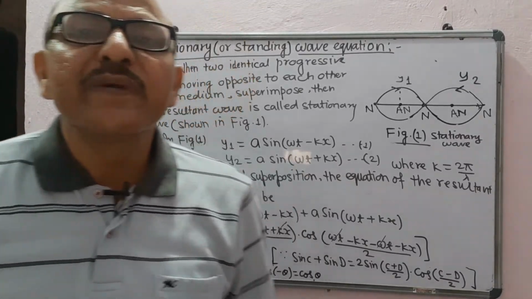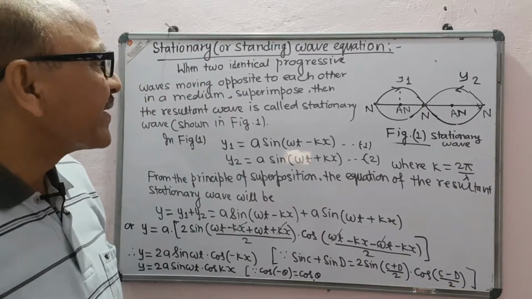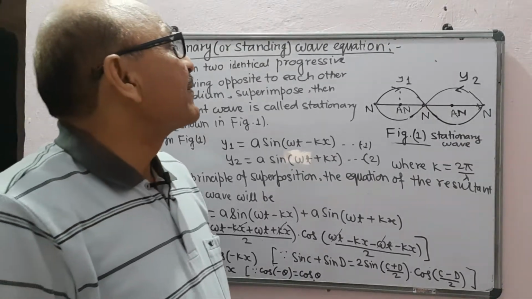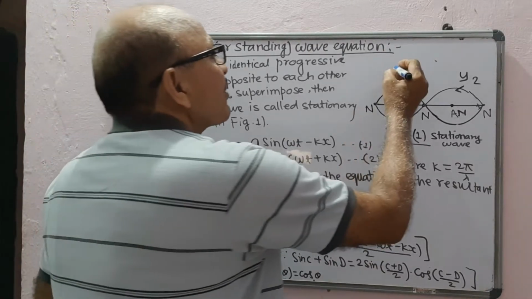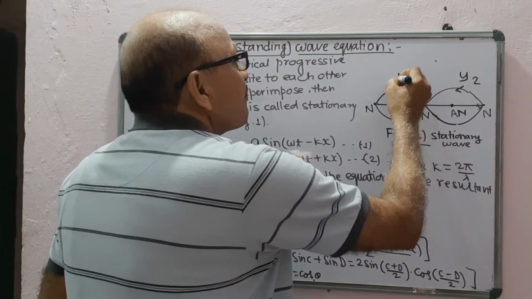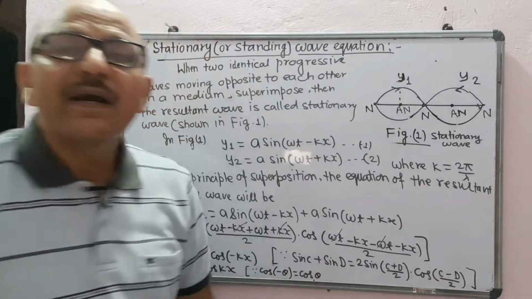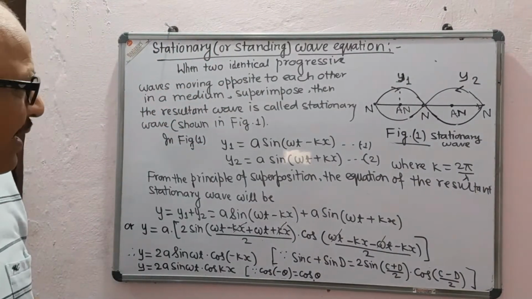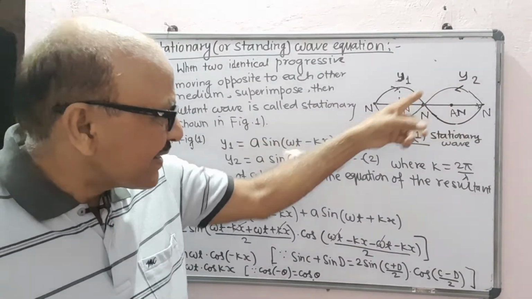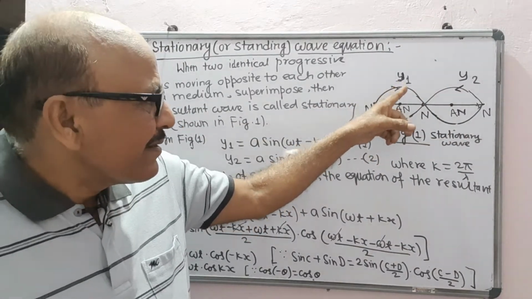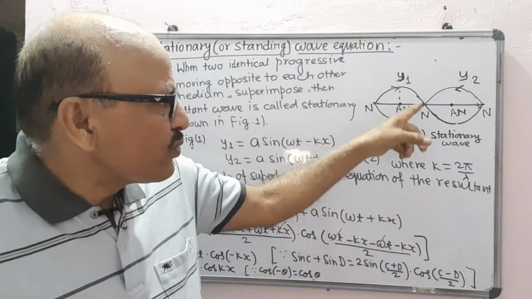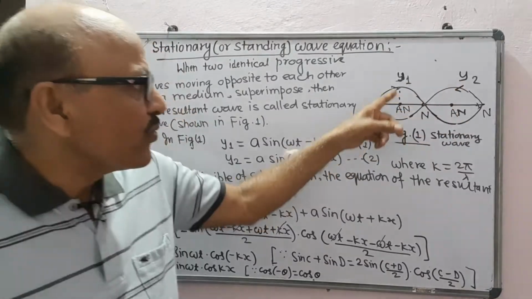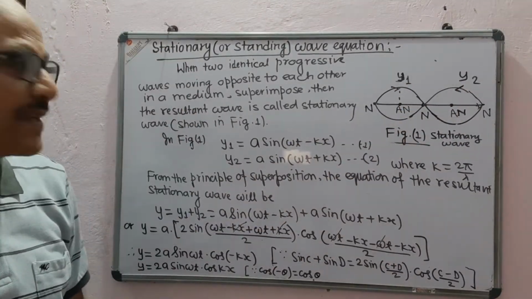Friends, our today's topic is stationary or standing wave. Standing or stationary waves are formed by the superposition of two plane progressive waves moving in a medium opposite to each other. This is the stationary wave formed by the superposition of two identical progressive waves y1 and y2, which are moving in opposite directions.